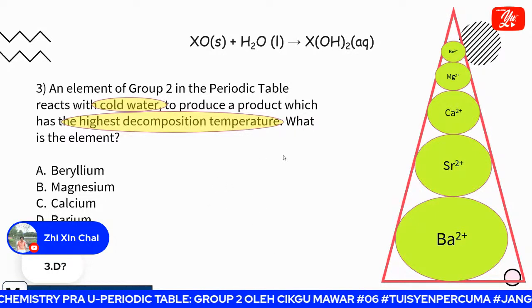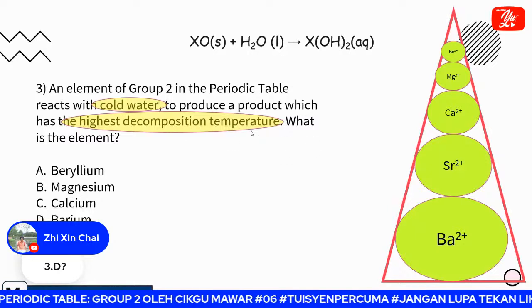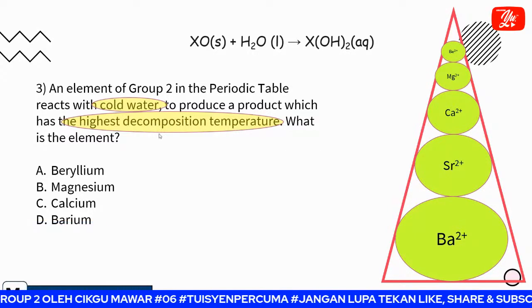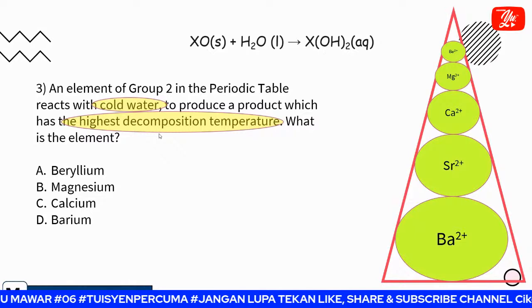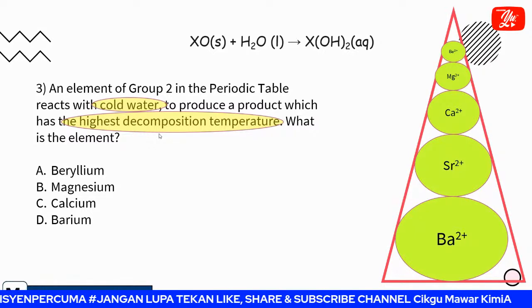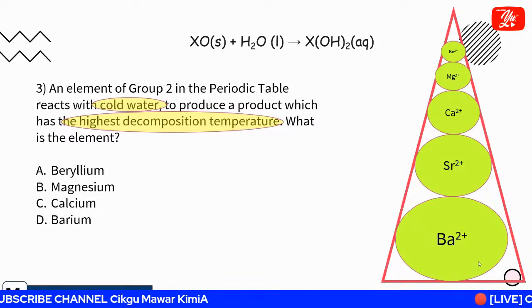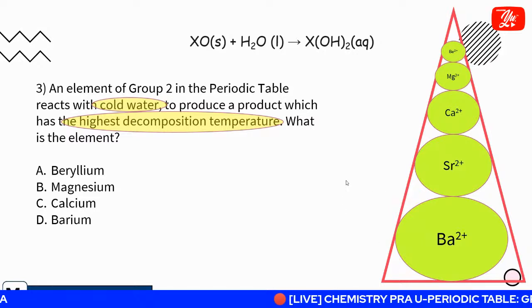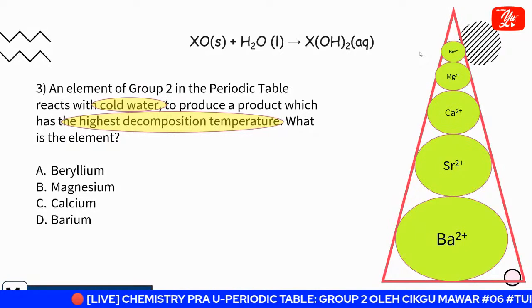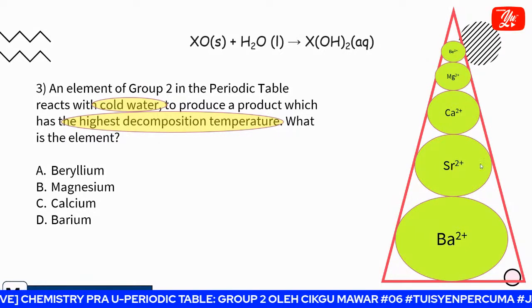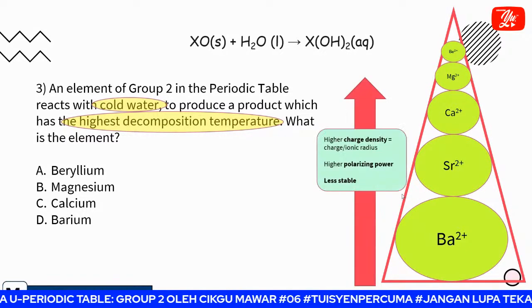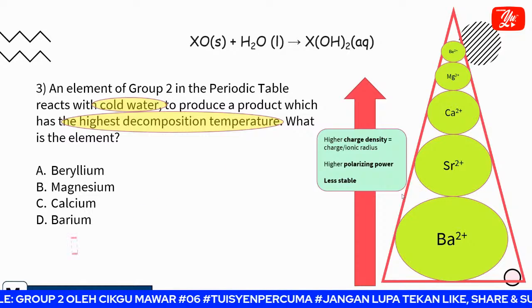Okay, so they want the stable one because it wants the highest decomposition temperature. Highest temperature meaning that kita kena panaskan dia lama baru dia decompose. So that one is kita nak which element yang higher stability, more stable. So for cation, like I said, kalau dia higher polarizing power, dia less stable sebab dia senang nak polarize the anion. So the answer is correct, student. Okay, so the answer is barium.